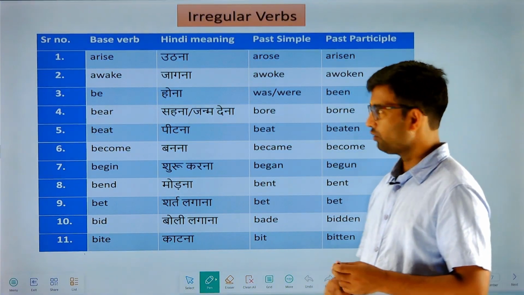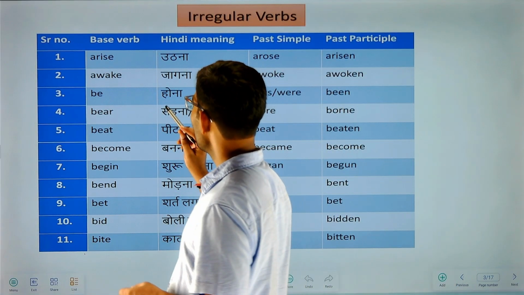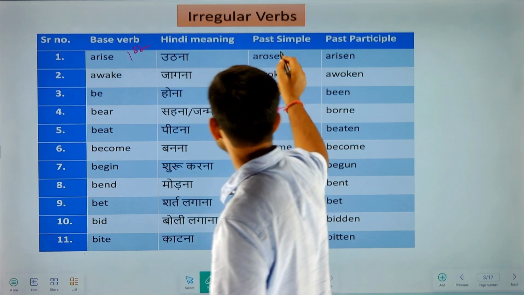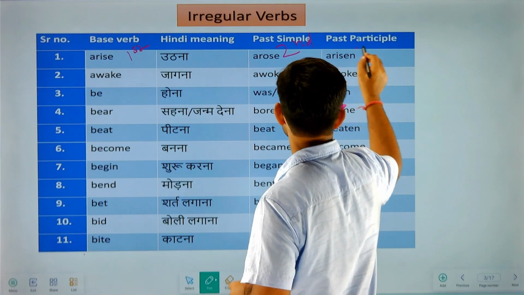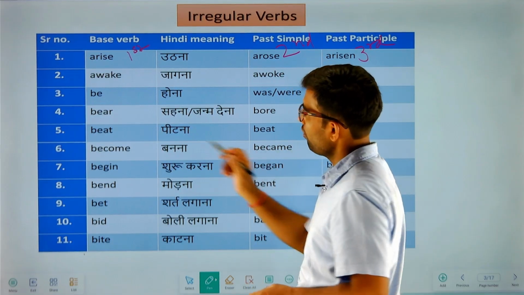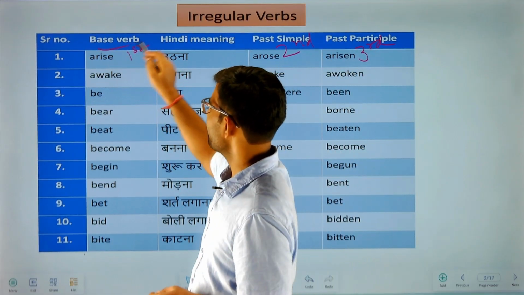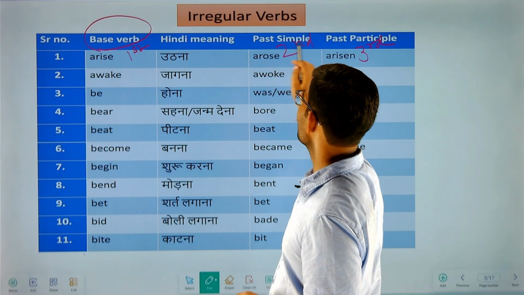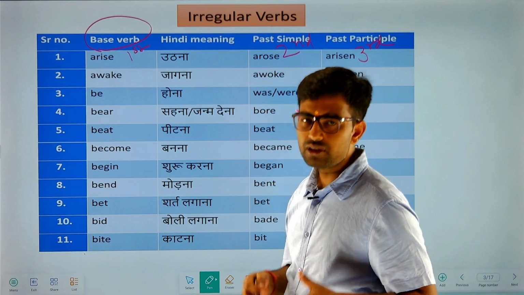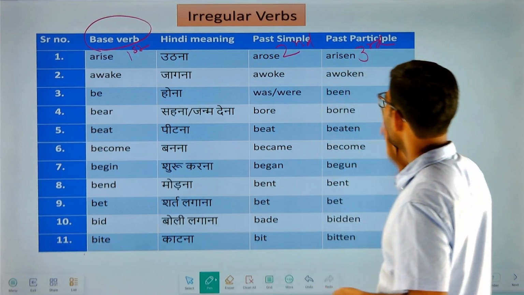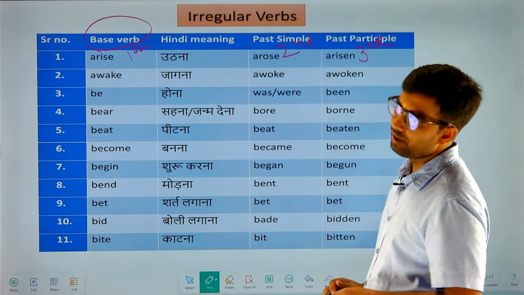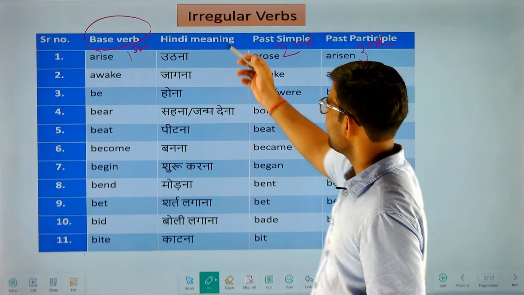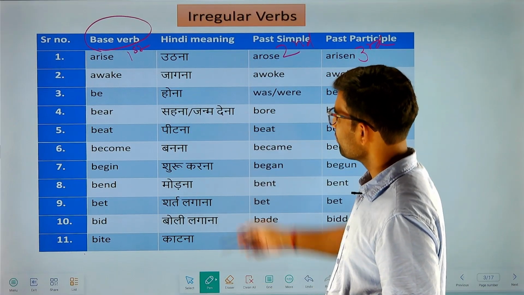So, kids, as you know, we do have three forms of verbs: first form, second form, and third form, right? The first form is also known as base verb or root form. And second form, past simple form. And third form is called past participle. They are very important, and there is the Hindi meaning for the Hindi spoken kids.